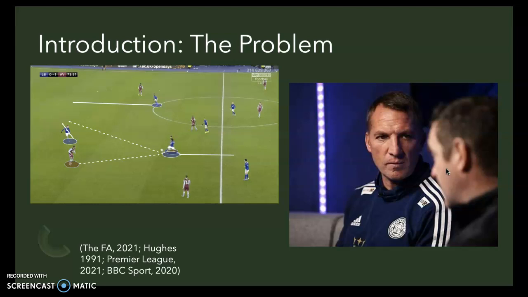Possession provides chances to start attacking movements, however poor possession can lead to a team struggling to score, with the potential to concede chances from opposition threat, Hughes 1991. Furthermore, statistics show that LCFC had a problem when losing possession, as they had 4 errors leading to goals and an average of 83% pass accuracy over the season, Premier League 2021. This shows an initial problem, as higher pass accuracy and fewer errors would lead to fewer goalscoring chances conceded, with manager Brendan Rodgers 2020 stating that inconsistency was a main attribute that led to such poor performance with and without the ball.